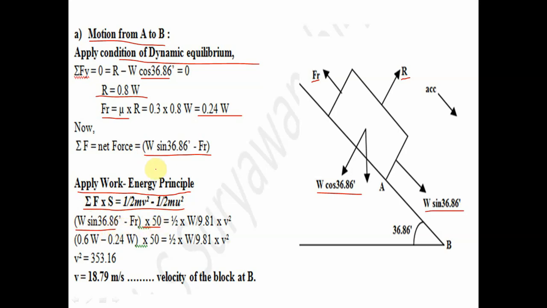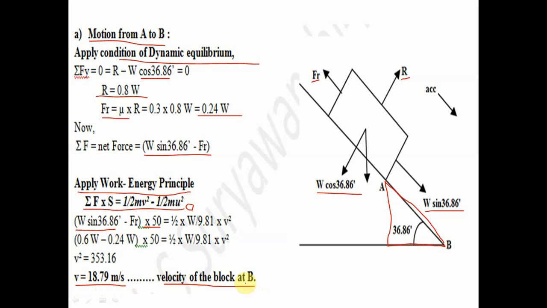S, this distance, is calculated by Pythagoras, because 30 meter is given and 40 meter is given, so this distance will be 50 meter. Half m means W by 9.81 into V square, and the initial term is 0 because it starts from rest. So from that we will get the velocity 18.79 meter per second, that is the velocity of the block at B.